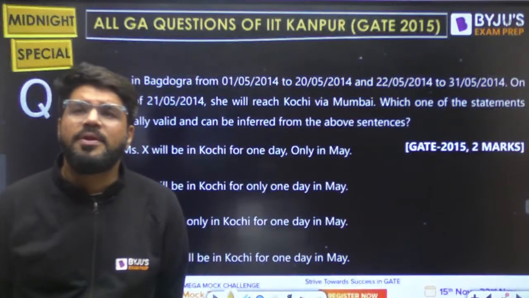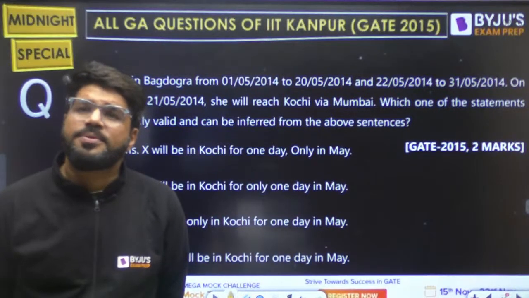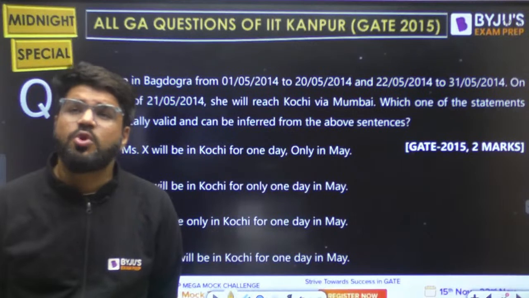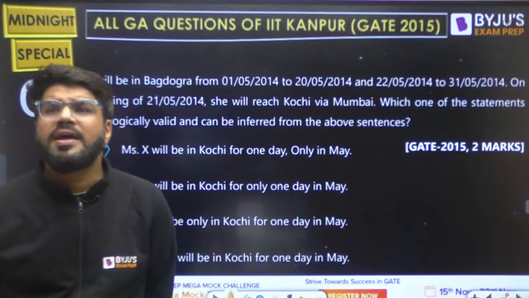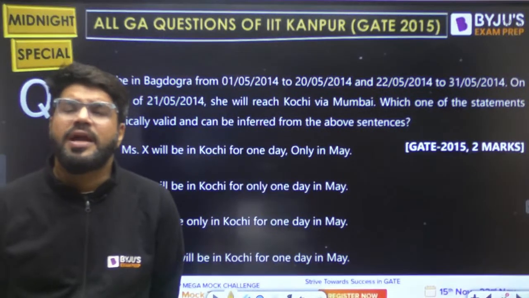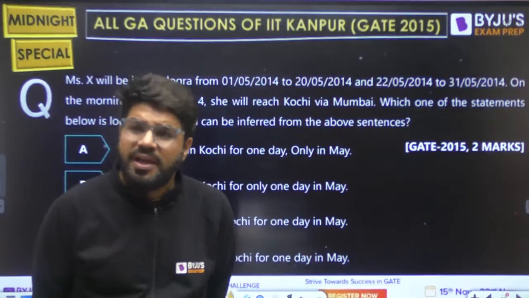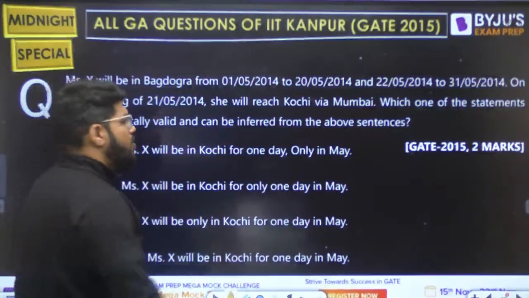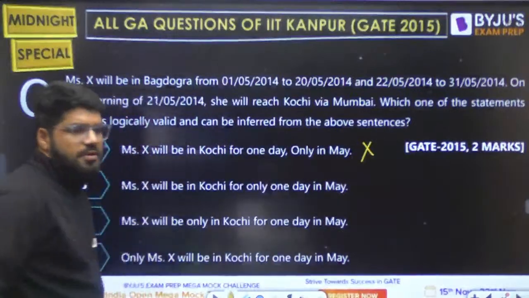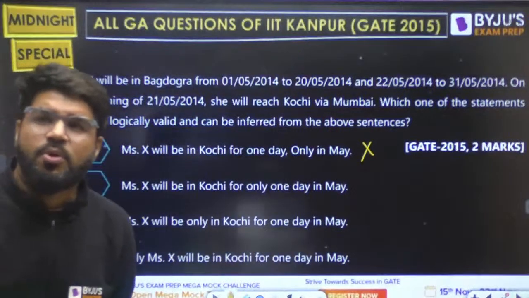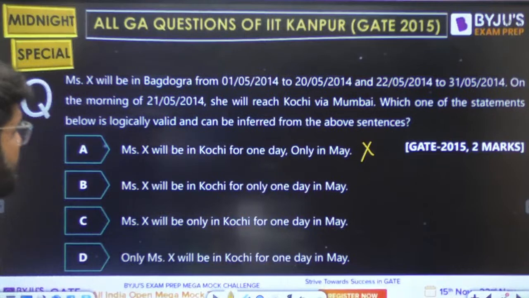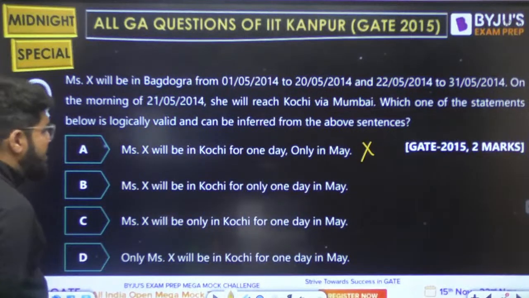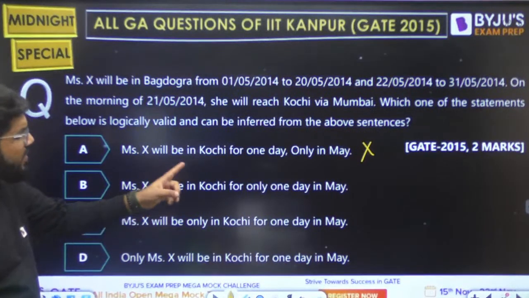Who said she cannot be in Kochi in June? What is the A option? She will be in Kochi for 1 day and that is only in May. What about June, July, August? Nothing is known. So can you conclude that she is in Kochi only in May? No. You can't logically conclude this, because I don't have any data about June, July, or January, February, March, April.